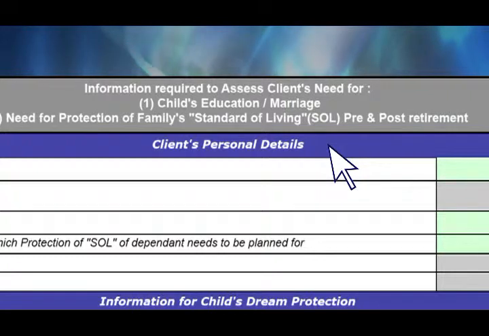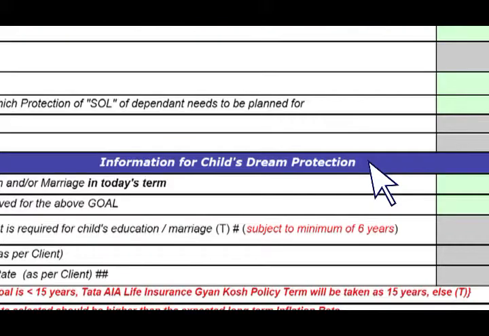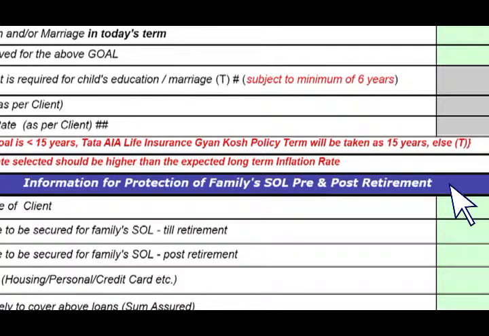So I'll take you through the data collection sheet, which is the first sheet, and then I will show you the result sheet. In the data collection sheet, the tool has three parts. The first part, as you can see, is client's personal details. The second part is information for child's dream protection. And the third part is the information for protection of family standard of living, pre and post retirement.